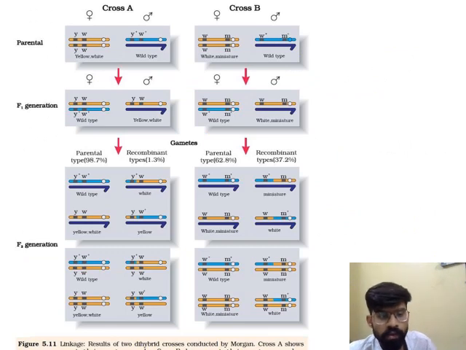This is a cross of linkage expression, and it is from NCERT itself. You can see in cross A, yellow white crossed with wild type, and the first generation will be wild type and yellow white.